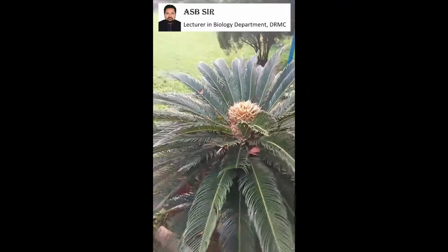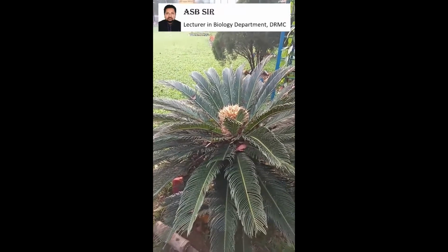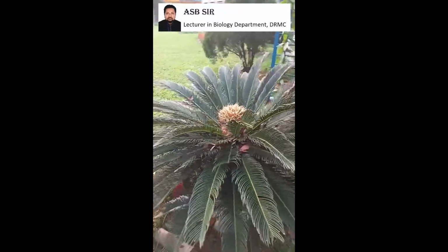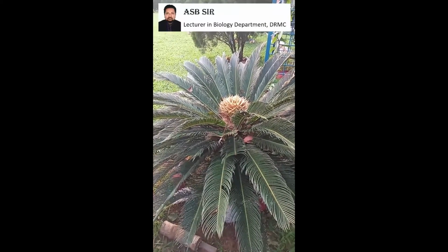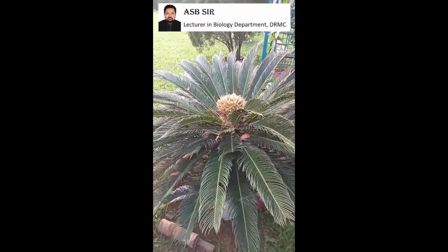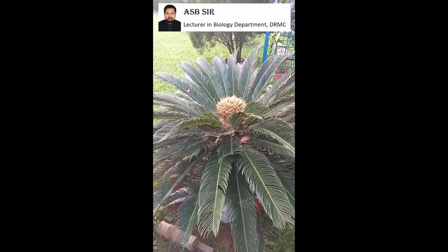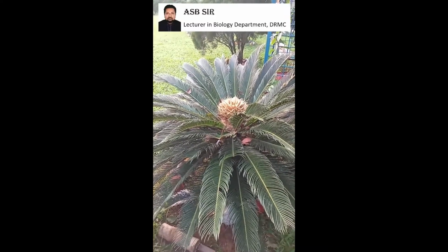Not only that, Mangifera indica, that means an angiospermic plant, has no similarities with a gymnospermic plant. What are the differences between gymnosperm and angiosperm?